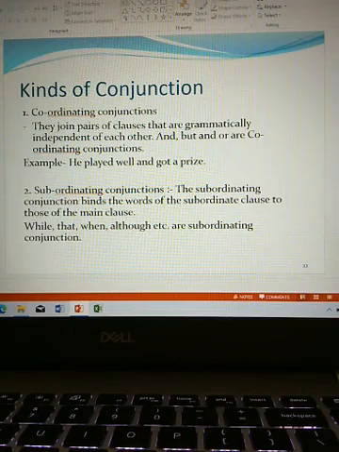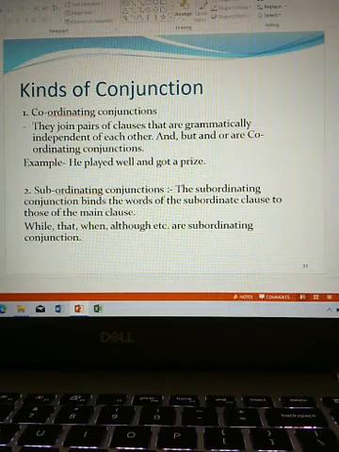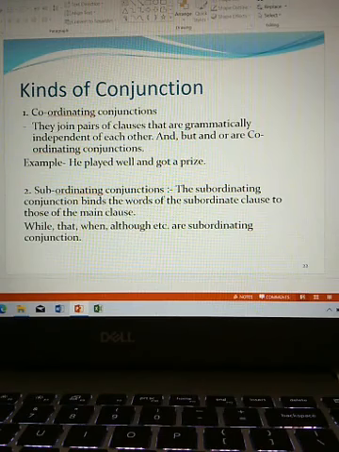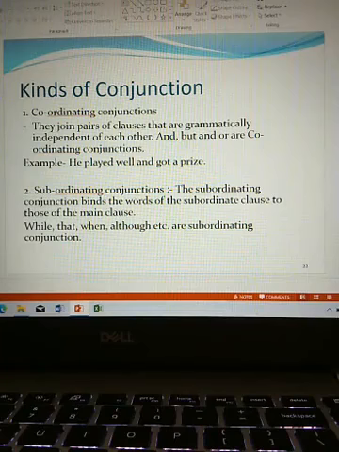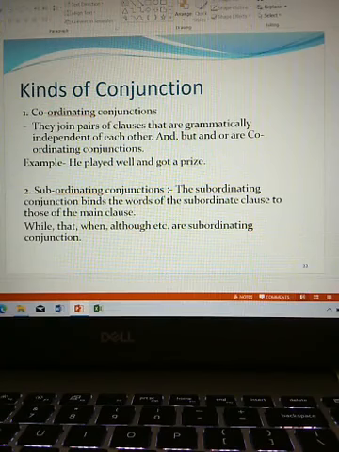Subordinating conjunctions. The subordinating conjunction binds the words of the subordinate clause to those of the main clause. While, that, when, although, etc. are subordinating conjunctions. Example, I will phone you when I arrive. Although the bicycle was expensive, she decided to buy it.